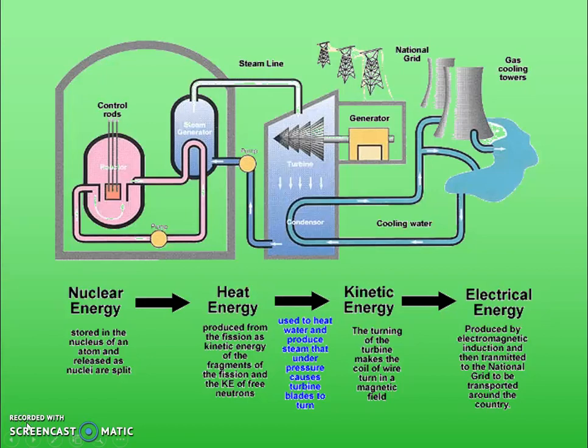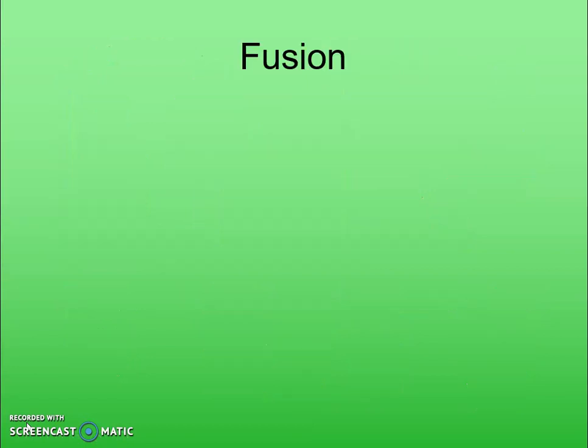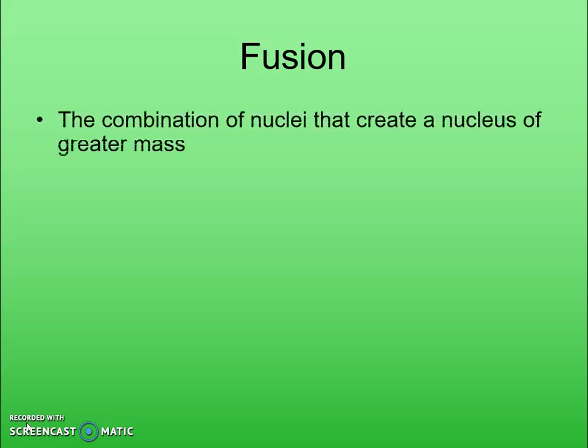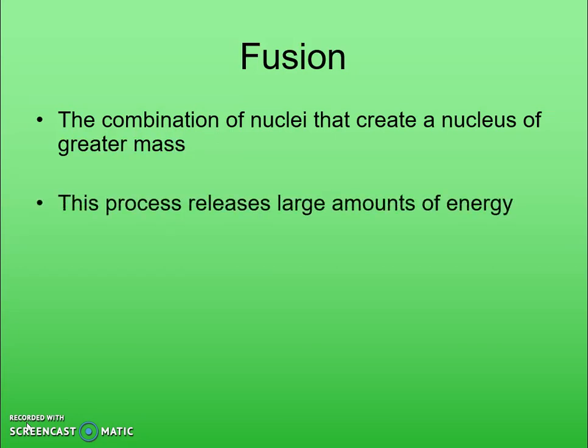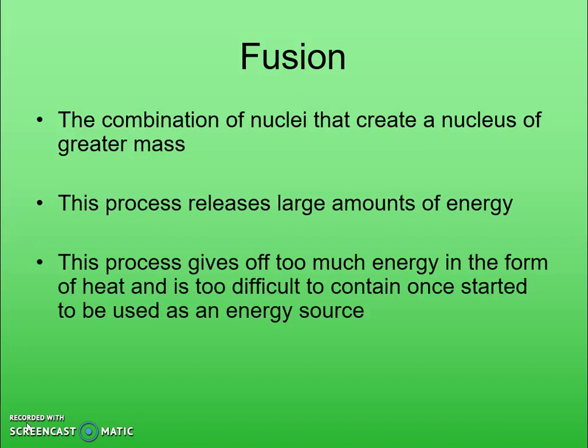The opposite process, when we put things together, is called fusion. So fission is splitting apart, fusion is melding together. When we combine nuclei, that creates a nucleus of a greater mass, and that is a fusion process. This process releases even larger amounts of energy. However, the bad thing is it's very difficult to control, and once it gets going, it is really difficult to slow it down. So we don't really use that as an energy source due to that difficulty and the danger that goes along with it. However, this is the process that fuels the sun.